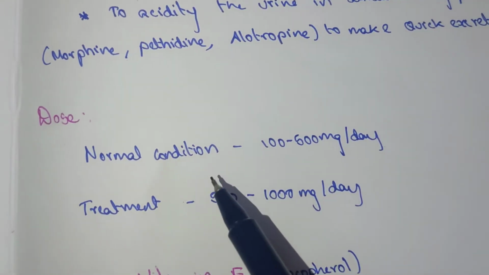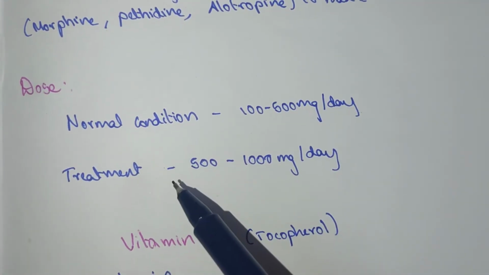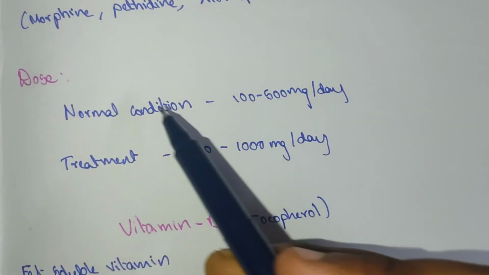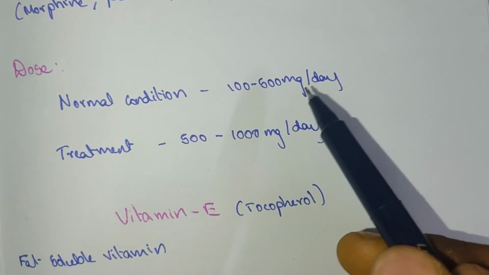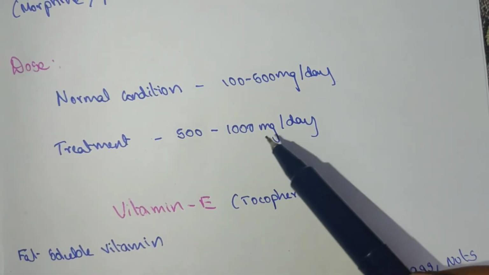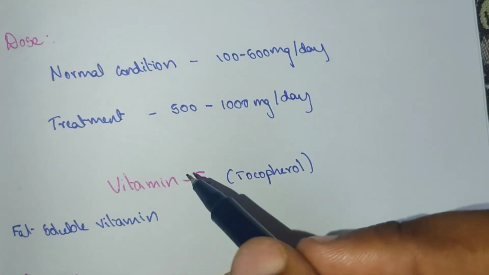Dose. The normal condition dose is 100 to 500 mg per day. For treatment, it is 500 to 1000 mg per day. In the normal condition, the dose is 100 to 500 mg per day. In the treatment condition, 500 to 1000 mg per day of vitamin C tablet is taken.